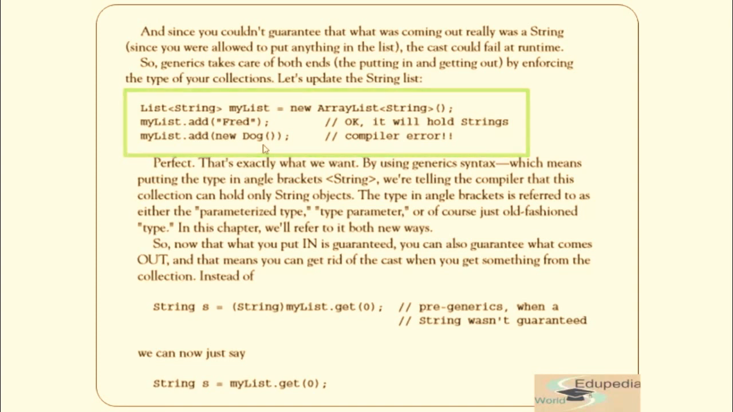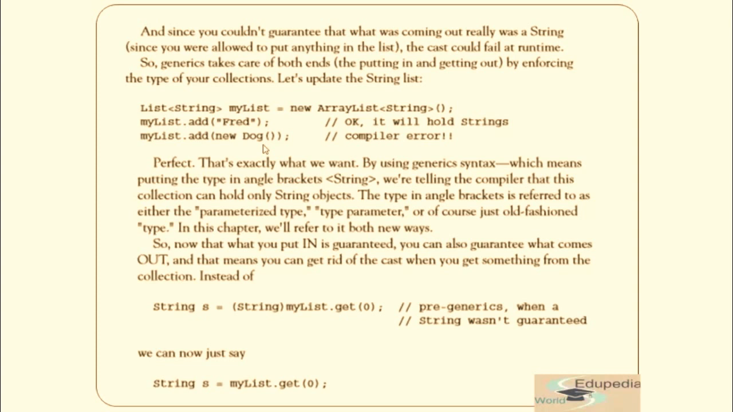Okay, perfect. This is exactly what we want by using generic syntax, which means putting the type in angle brackets, and we are telling the compiler that this collection can hold only string objects. The type in angle brackets is referred to as either parameterized type, type parameter, or of course just old-fashioned type. In this chapter, we refer to it in both new ways.